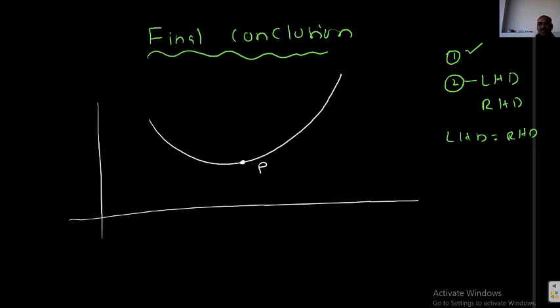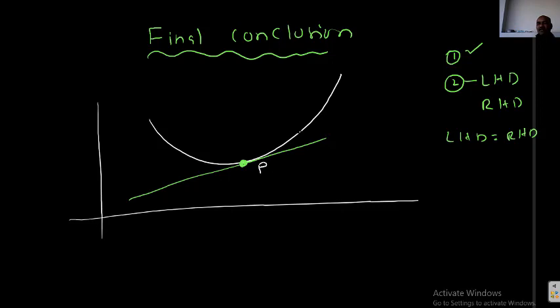So what I explained just now is the geometrical meaning. Geometrically, what is the meaning? At that particular point you can draw a unique tangent to the curve. Drawing a unique tangent means the left tangent and right tangent will coincide with one another at P. Then you can say that the function is differentiable at the particular point P. That is the algebraical meaning and graphical meaning. The graphical meaning is important, students. At P you can draw a unique tangent, so you can say that the function is differentiable at the particular point P.